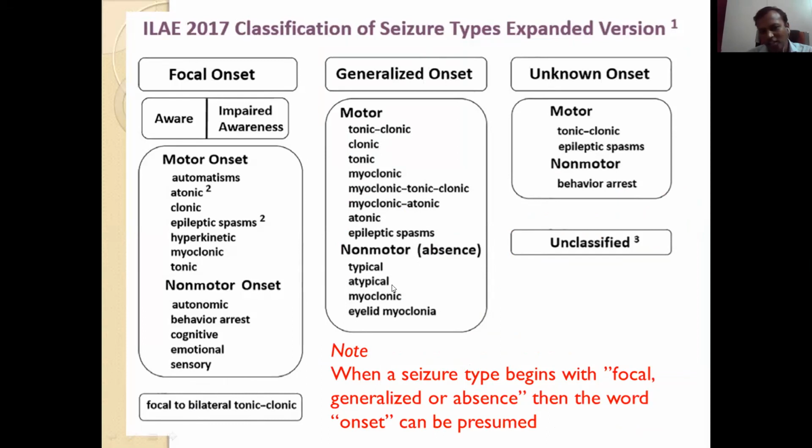Atypical has slow onset and slow offset of impairment of consciousness with loss of tone in some cases, and it may last around 30 seconds. Absence is sometimes associated with myoclonic seizures, and sometimes with eyelid myoclonia, that is fluttering of eyelids, Jeavons syndrome. So this is the classification of focal onset, generalized onset, and unknown onset seizures.